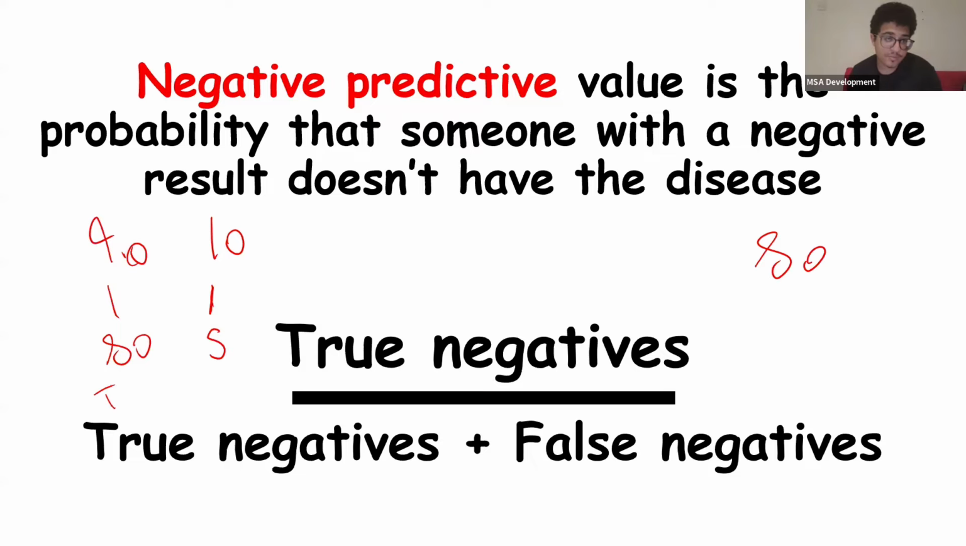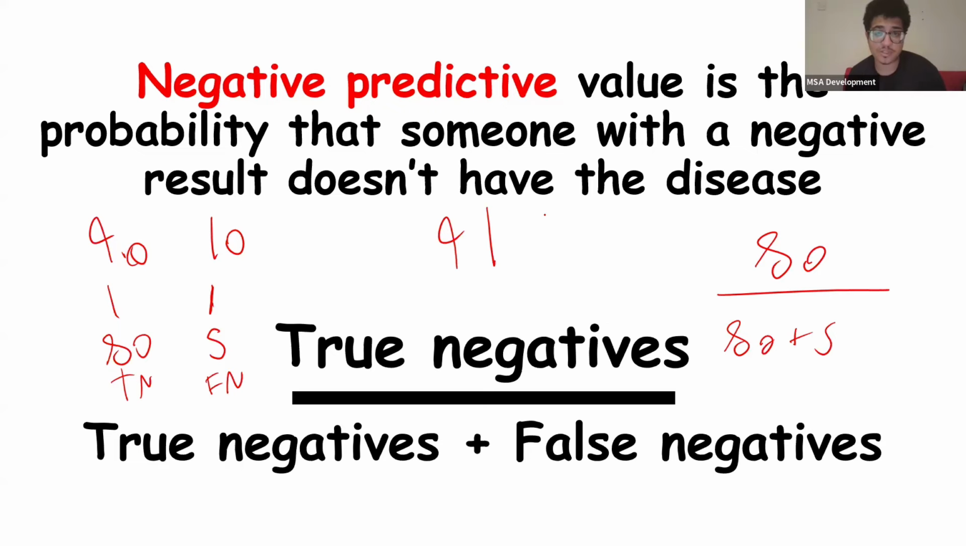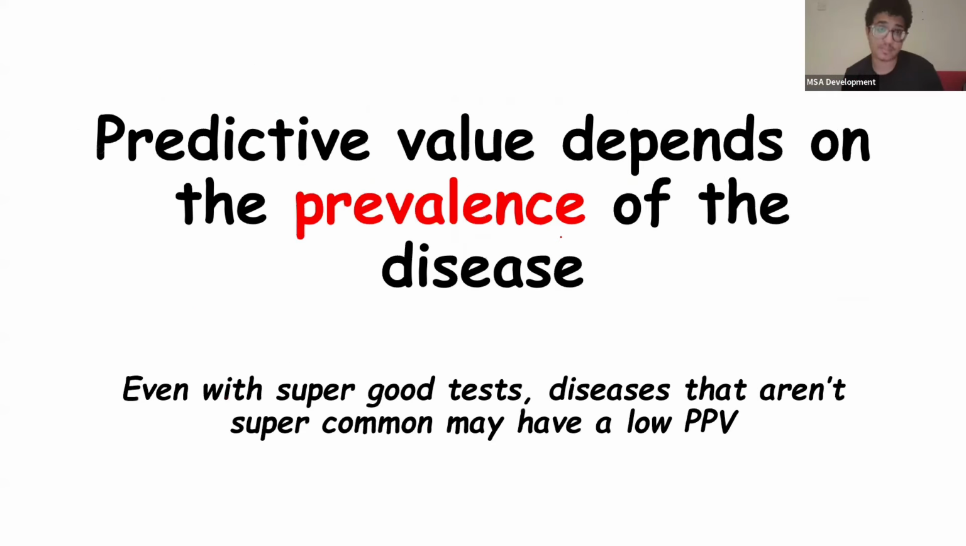Let me explain this properly. You have 80 true negatives and then 5 false negatives. Tamam? So 80 true negatives, and you do 80 plus 5. So it's 80 divided by 85. In this case, what is it? 94%. Okay. So the negative predictive value of this test is 94%. So you're sure that if a patient is negative, he most likely doesn't have the disease. Okay. I hope that makes sense.